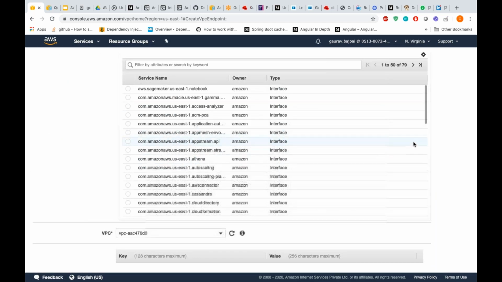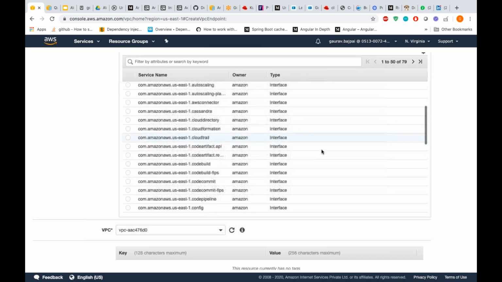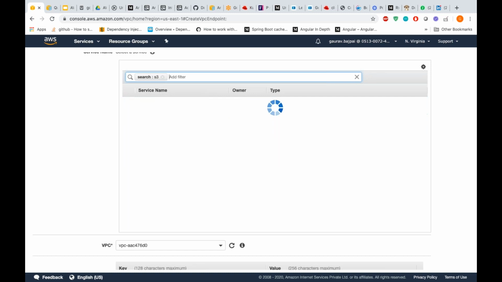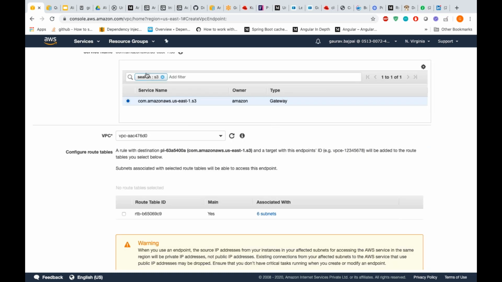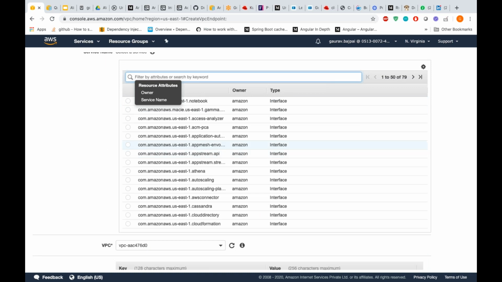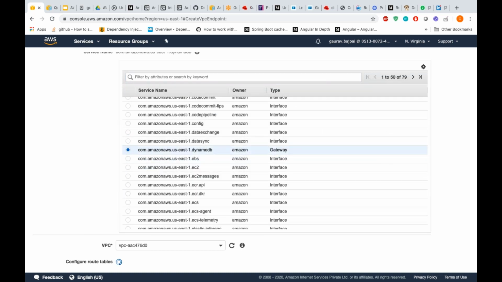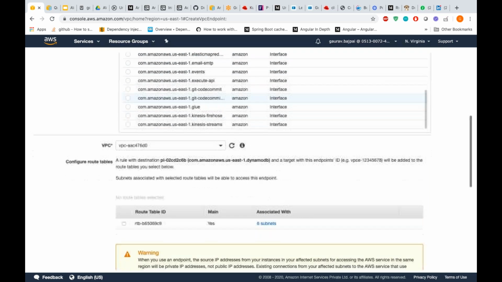So if you come here, you will see that VPC endpoints are for, let's say, we search for S3. Okay, you got S3, but the type is gateway. There are two types of VPC endpoints: one is interface, and the other one is gateway. You could see that DynamoDB comes in the flavor of gateway, and we have seen that S3 comes in the flavor of gateway.